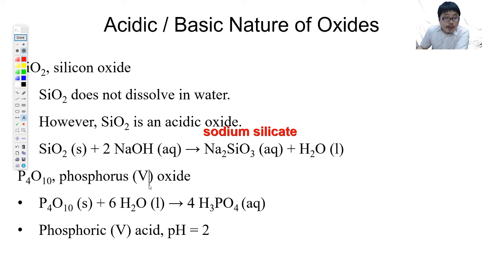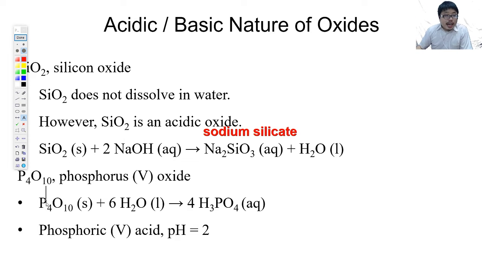Phosphorus(V) oxide, P4O10, is definitely an acidic oxide because the minute you add it into water, it forms H3PO4. So you can imagine when you react it with sodium hydroxide, first it reacts with the water to form phosphoric acid. Then the phosphoric acid will react with the sodium hydroxide to form sodium phosphate and water.